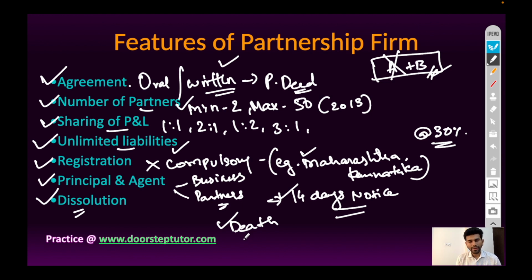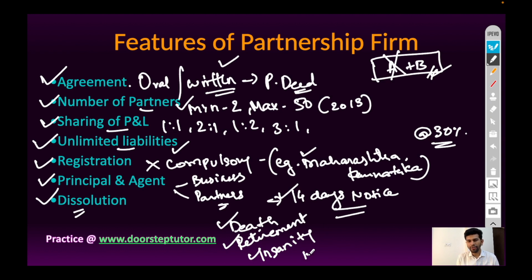In case of death or retirement, it means if Mr. A wants to retire, in such case, the partnership will be dissolved. In case of insanity, insanity means if the mental condition of any partner is not working properly, in such case, the partnership will be dissolved.